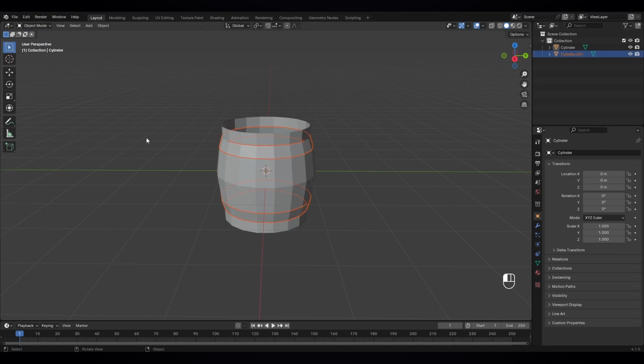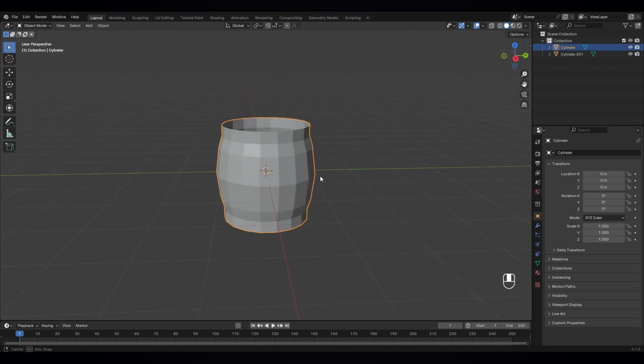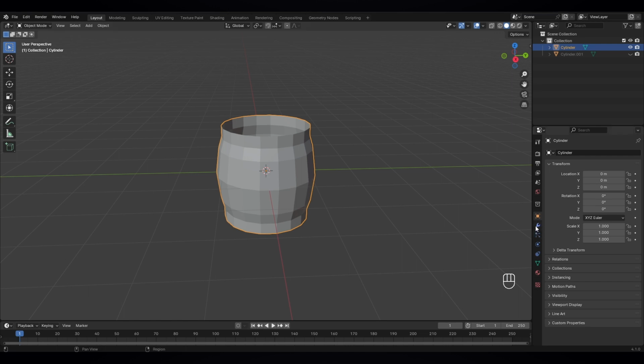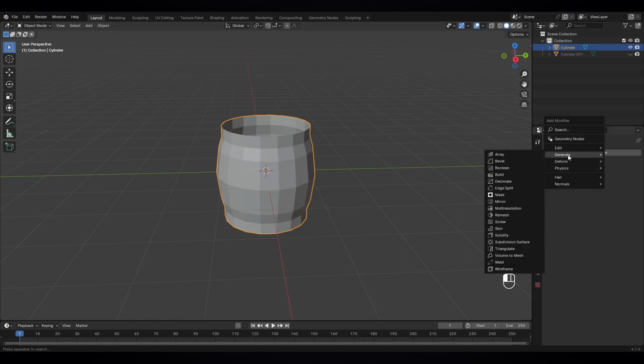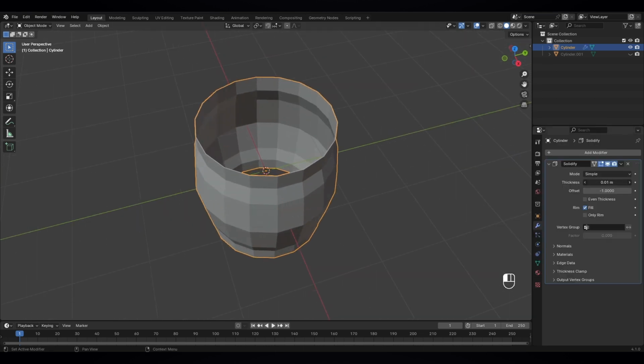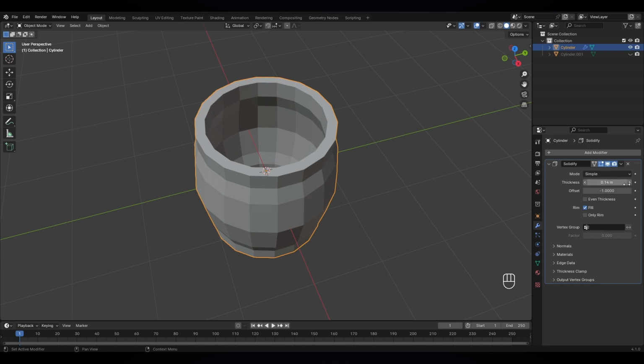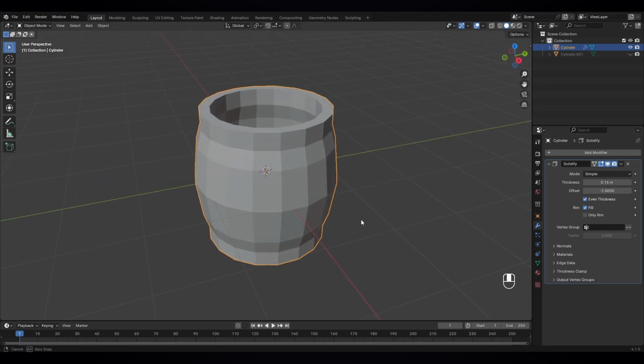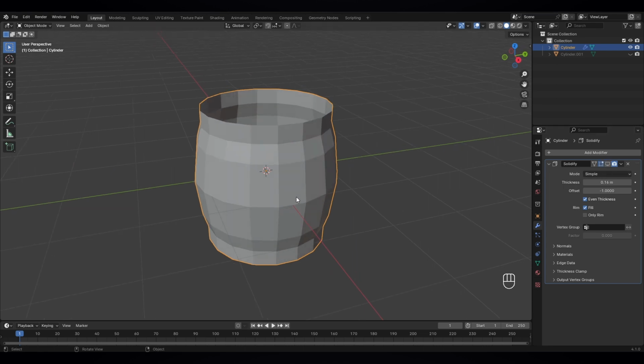Now go to object mode, and just before that, select this to hide from the viewport. Now next, just select it, go to modifier, add modifier, deform. We need a solidify modifier so we can give it thickness. Just increase the thickness, 0.16, and check even thickness. Okay, that looks nice. Oh, before that, just turn it off. I wanna do another thing.